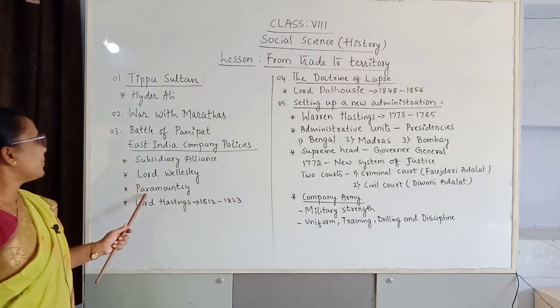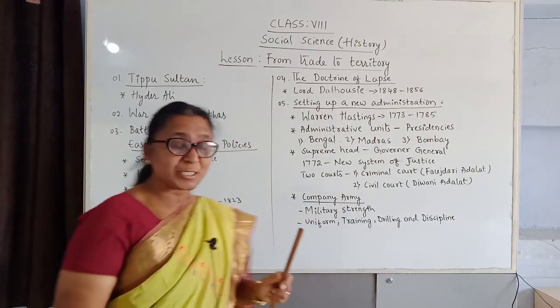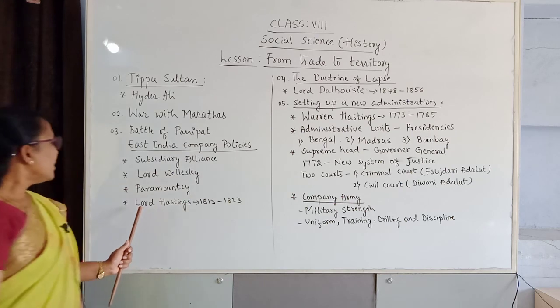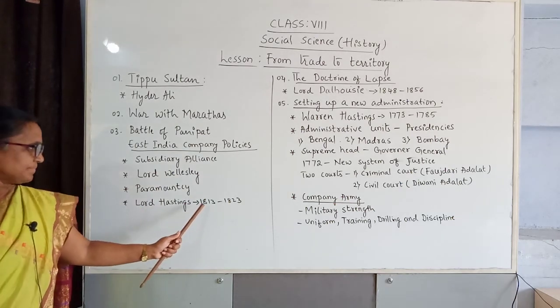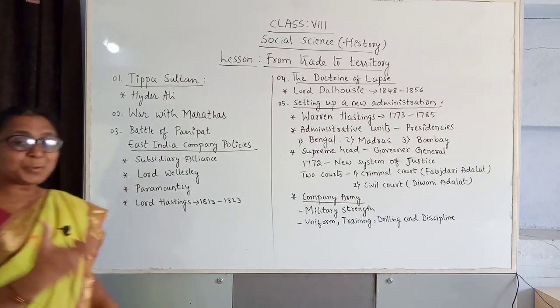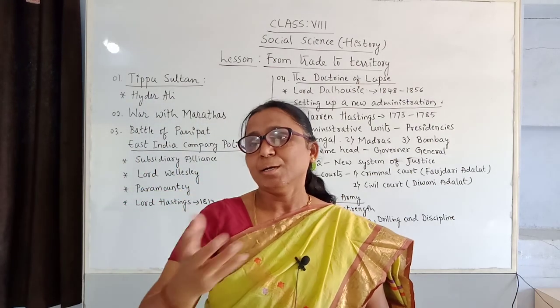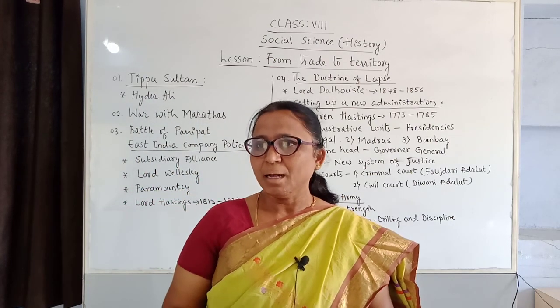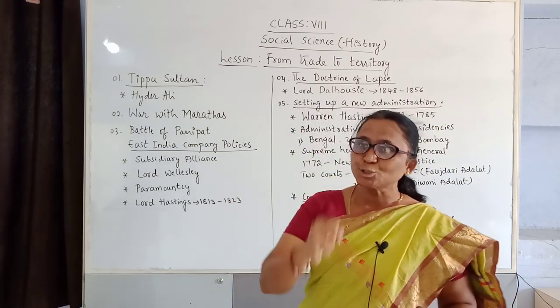And again, the Paramountcy. Paramountcy was one policy, introduced by Lord Hastings, 1813 to 1823. At that time the supreme power goes to the company, and people did not have any rights to declare.